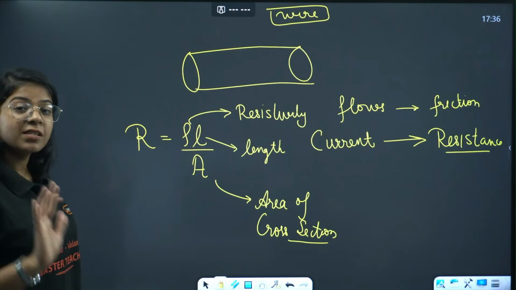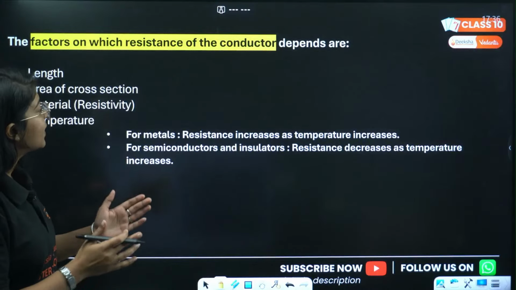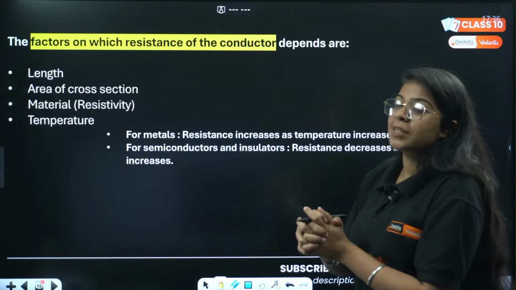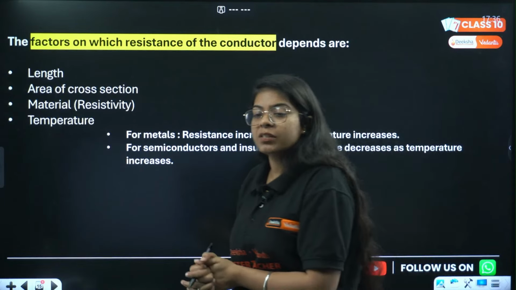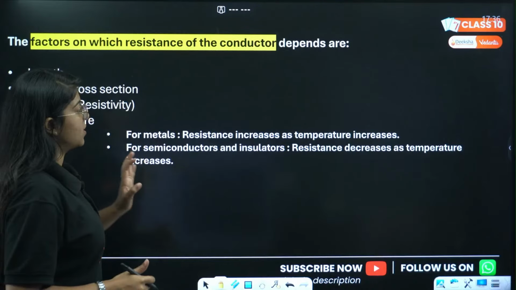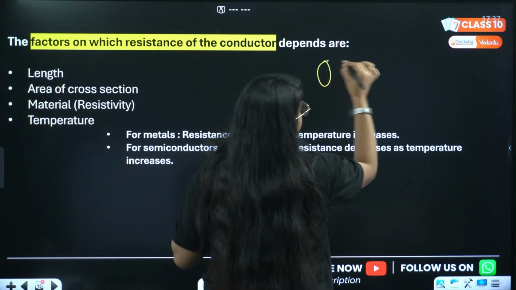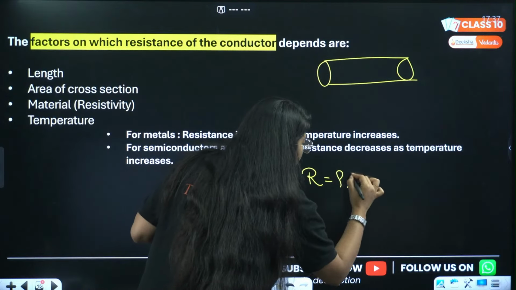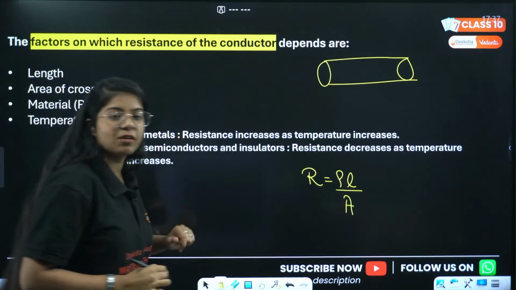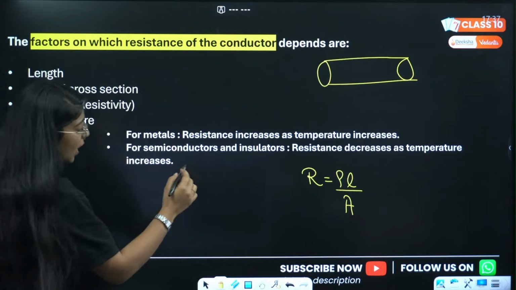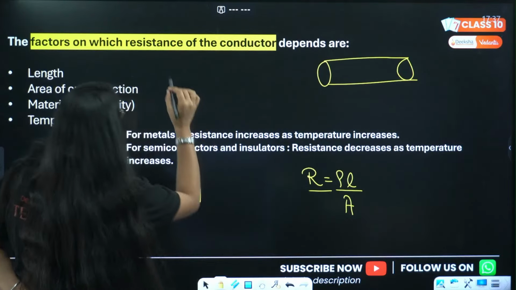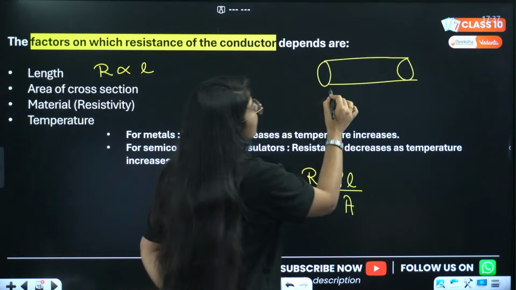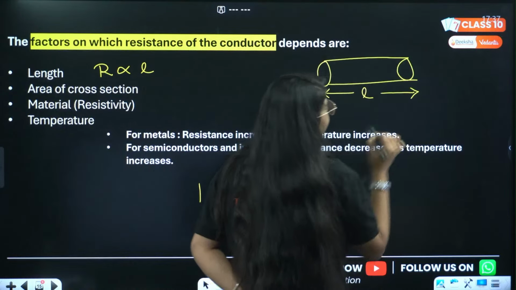We are done with resistance, we are done with resistivity. Next topic, Yuvan was asking what are the factors on which resistance depends, that we will be studying, and we'll see what the area of cross section is. Look, this is a conductor, and for this resistance is rho L by A, correct? This is the formula for resistance. Now we can clearly see that it is directly proportional to the length of the conductor, right?